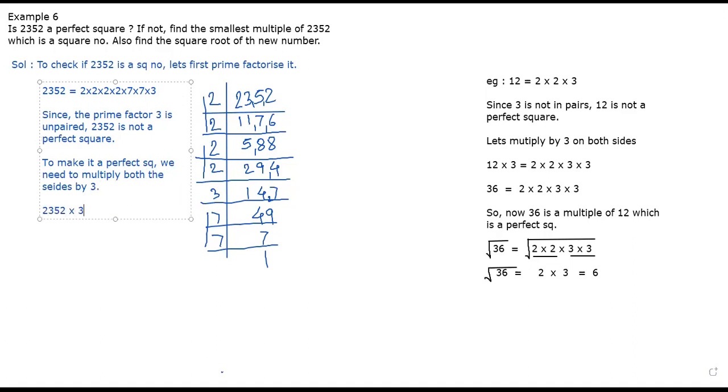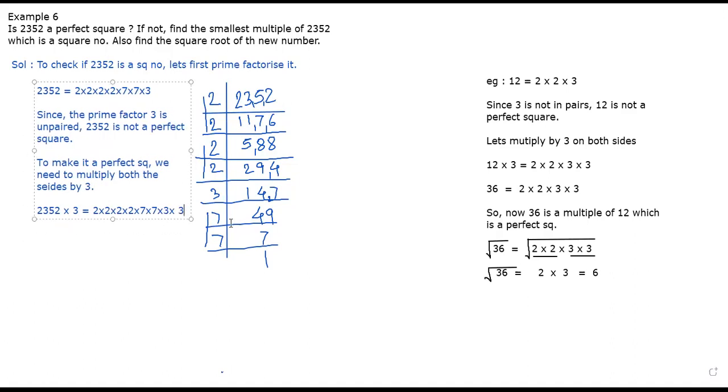2352 into 3. Here it is into 3, therefore there also into 3. Left hand side is multiplied by 3, so right hand side is also multiplied by 3. Am I right? Yes, sir. Into 3.